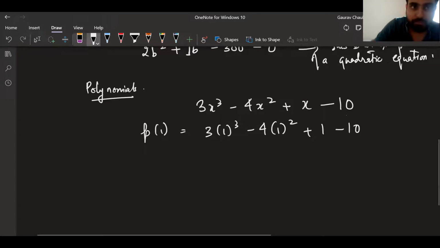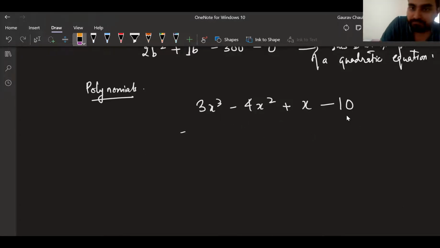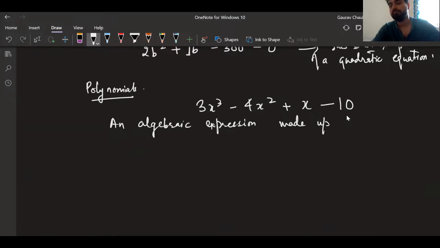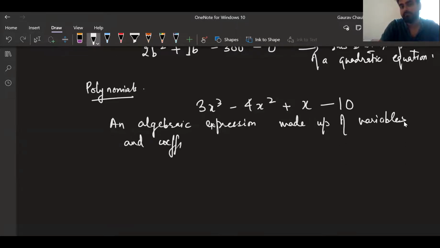So what is a polynomial? A polynomial is an expression, an algebraic expression made up of variables and coefficients and a constant term.